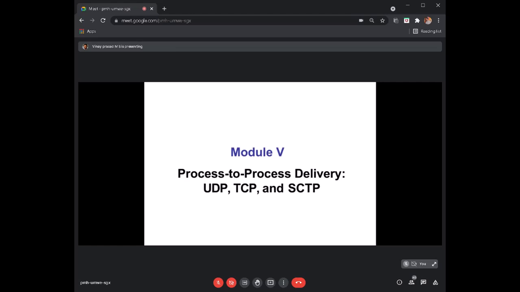What do I mean by process here? You can think of it as an application, whatever application the sender uses. The sender process gives a stream of bytes, and the transport layer sends this stream of messages or bytes to the destination. That is what we call process to process delivery.